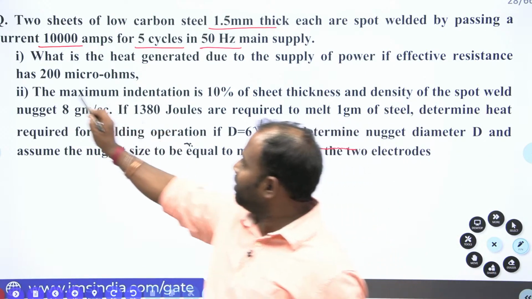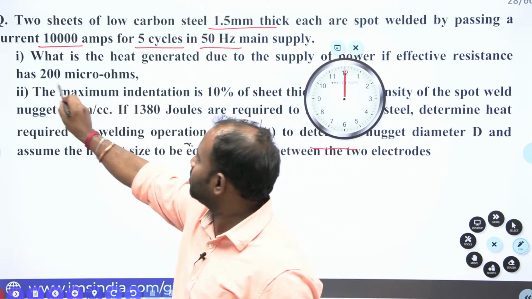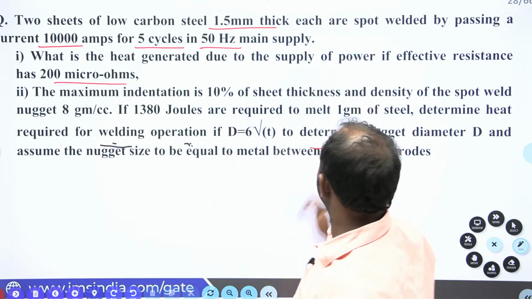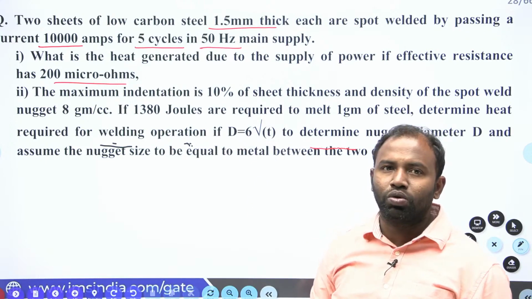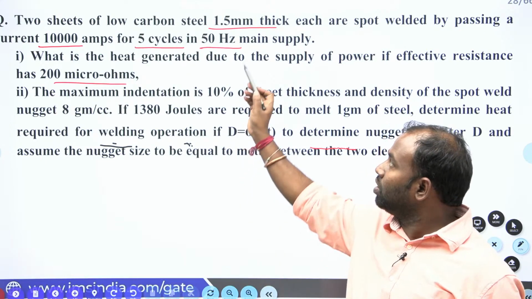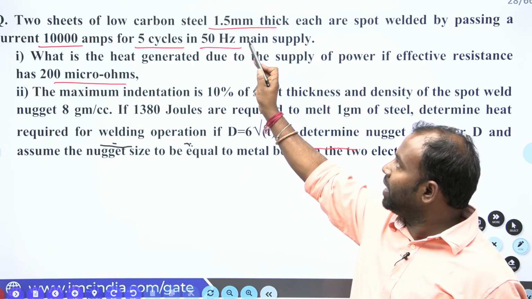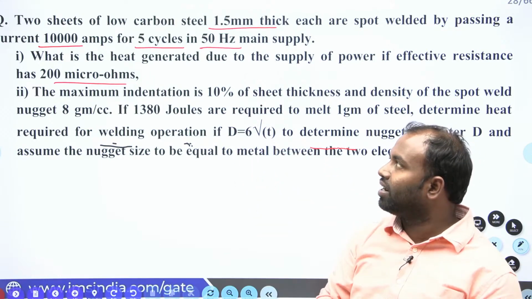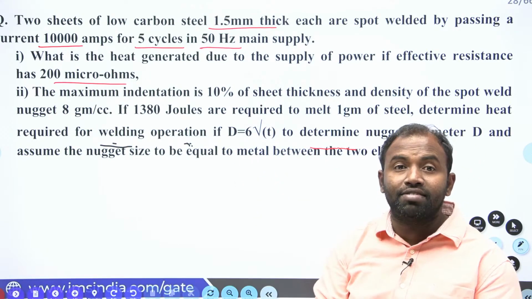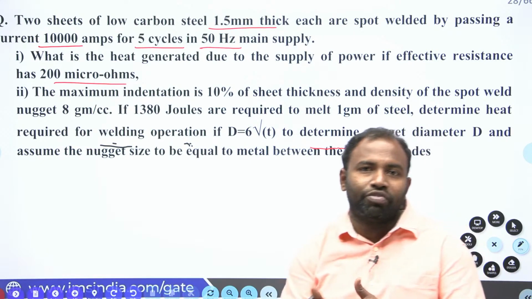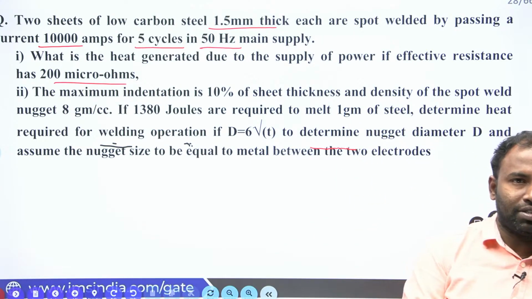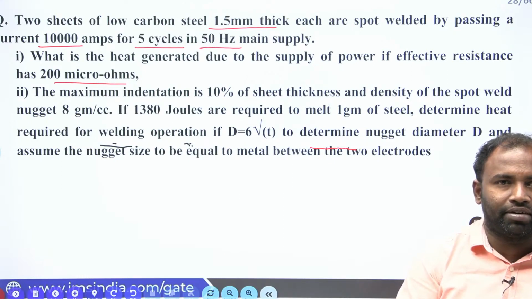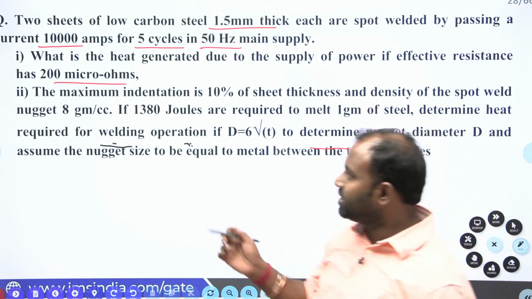So if I select 200 micro ohms, and 1.5 mm thick steel sheets, and the current is 10,000 amperes, 5 cycles in 50 hertz, then what will be the heat generation during the welding process, that I am supposed to calculate. Clear everybody? Okay, next is the second question.